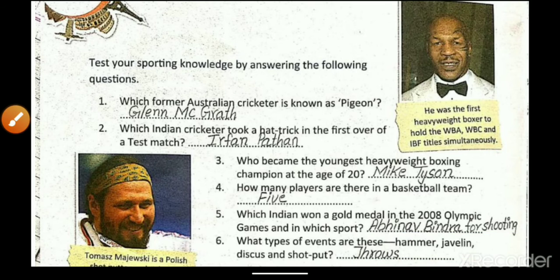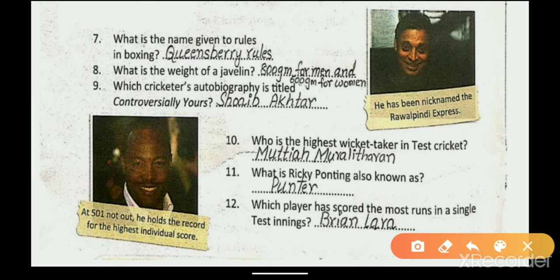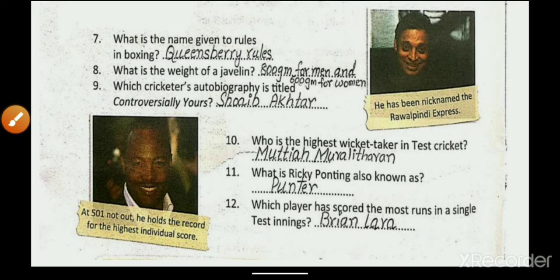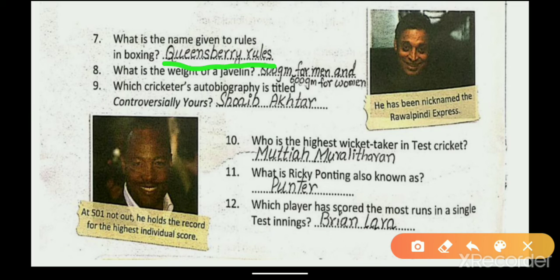Next, what is the name given to rules in boxing? The name given to rules in boxing is Queensberry rules. Remember, it is Queensberry rules.